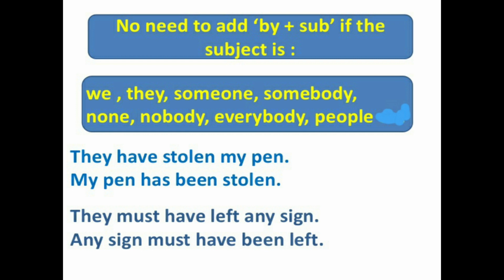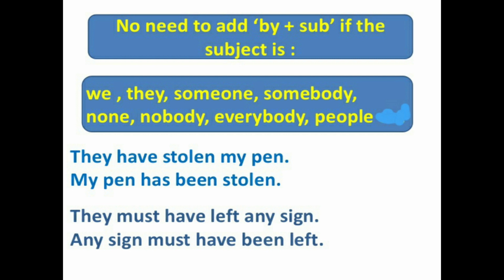So no need to add by plus subject if the subject is we, they, someone, somebody, none, nobody, everybody, people, etc. They have stolen my pen. Now here also, what is the subject? They.